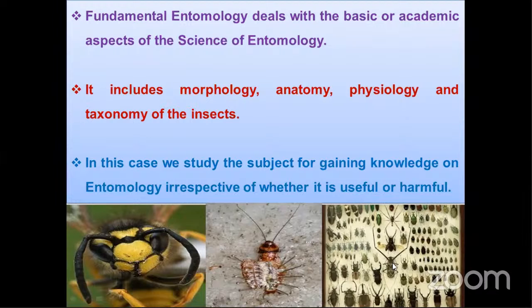In taxonomy, you can see grouping of a large number of insects, a large group of organisms based on certain characters. Sometimes based on elytra, wings, certain ones based on legs, certain ones based on antenna. Based on those characters, we divide into small groups.